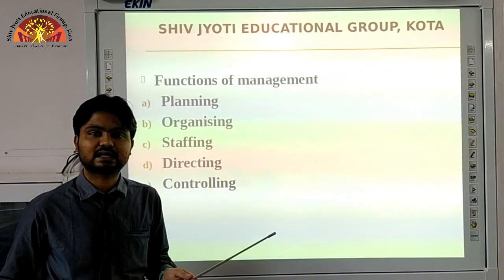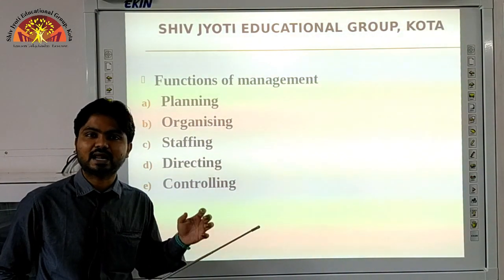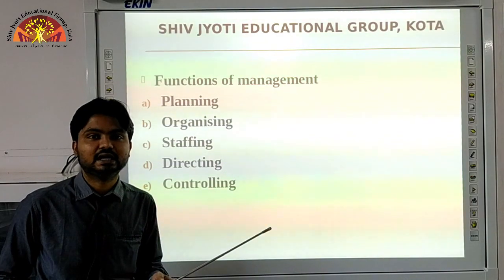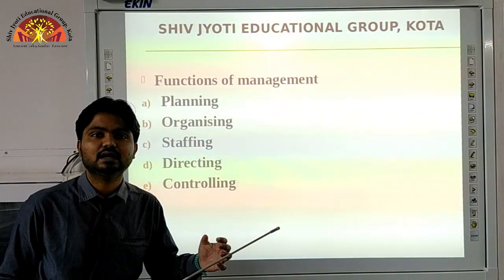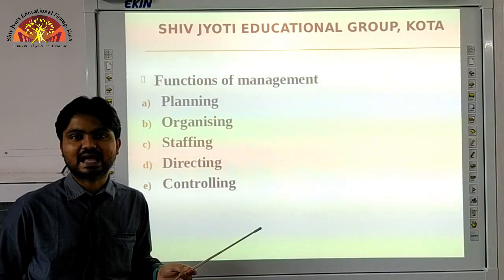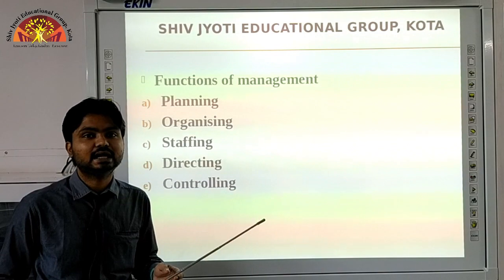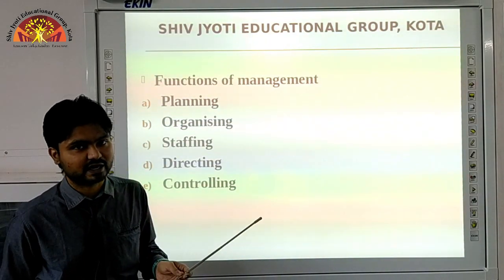And the last one is controlling. Here the deviations are identified, what we have planned and what we have actually achieved. Here the deviations between the planning and the actual performance are identified, and if there are any deviations between our planning and the actual scenario,